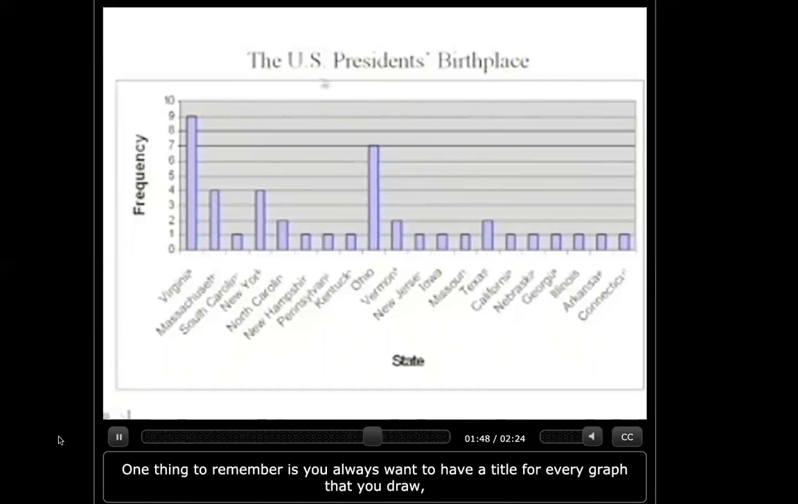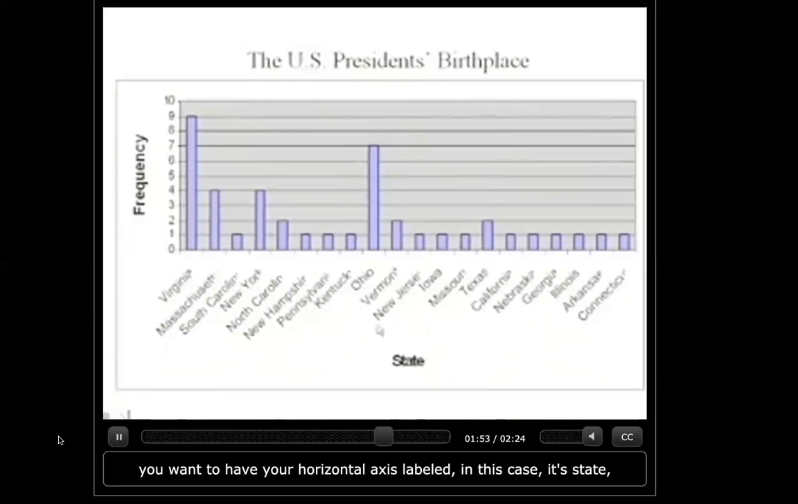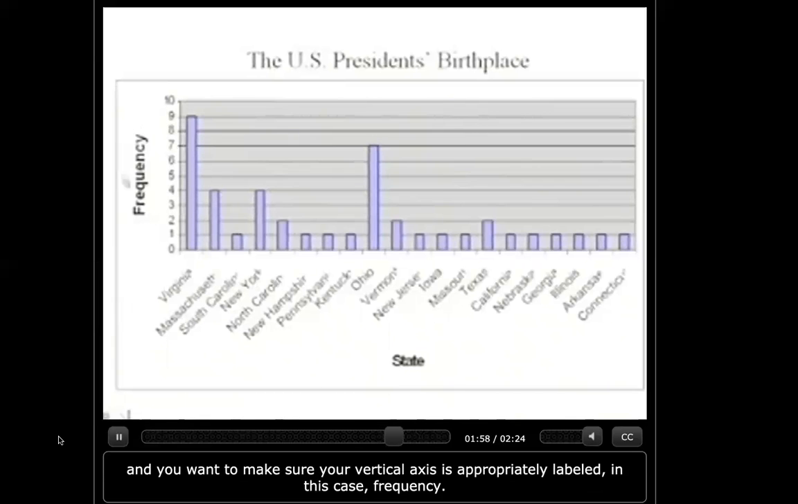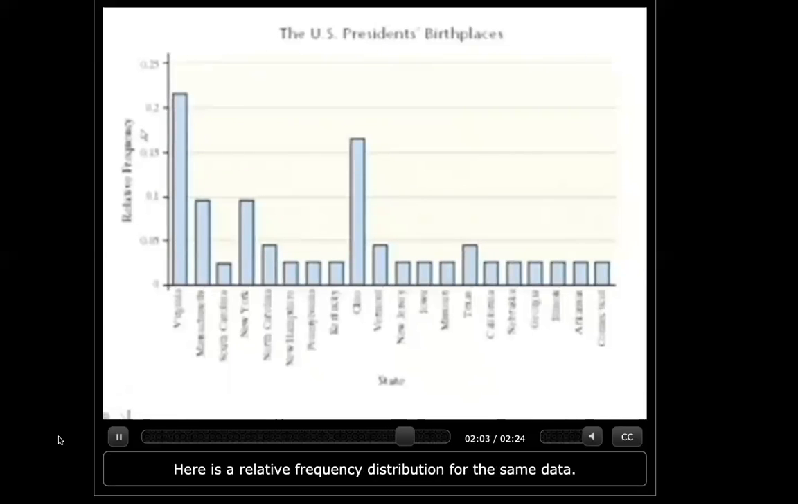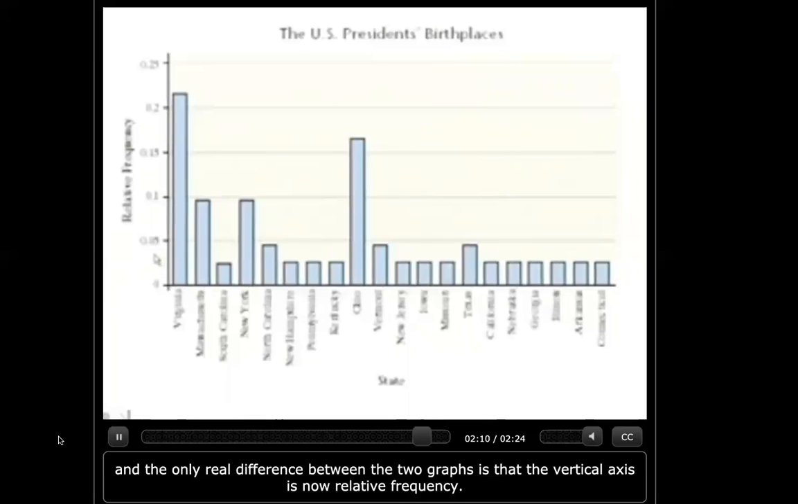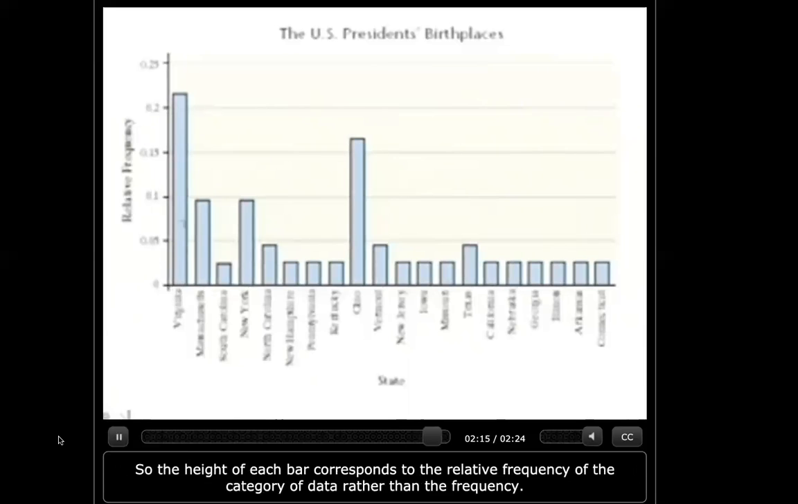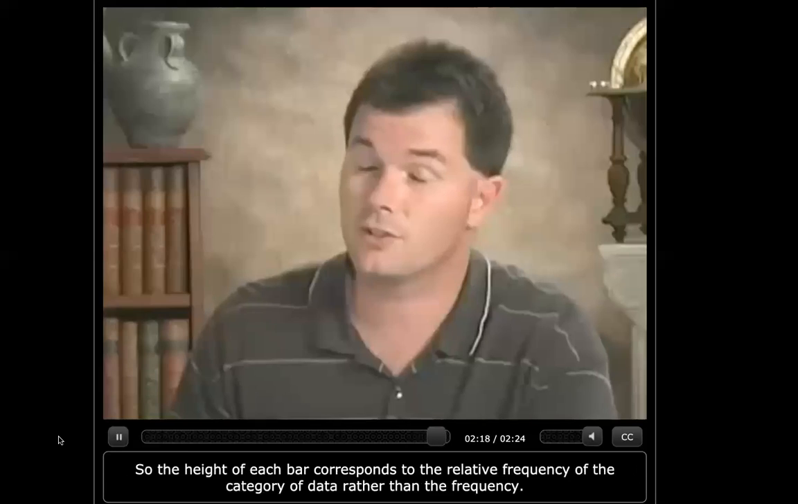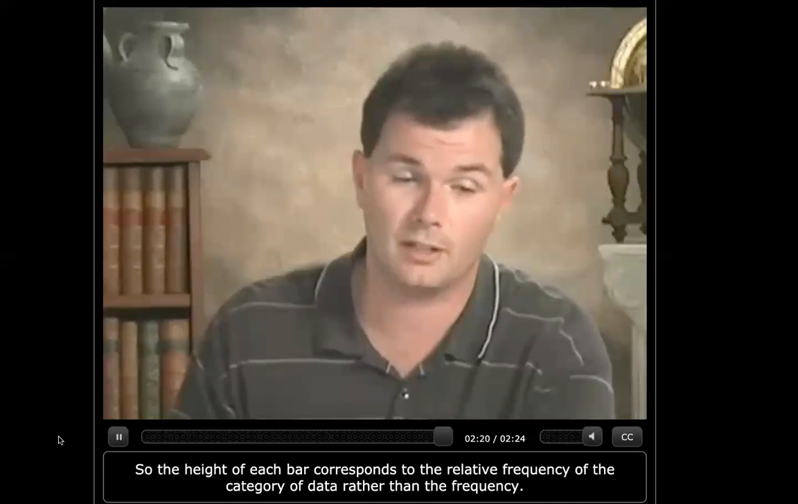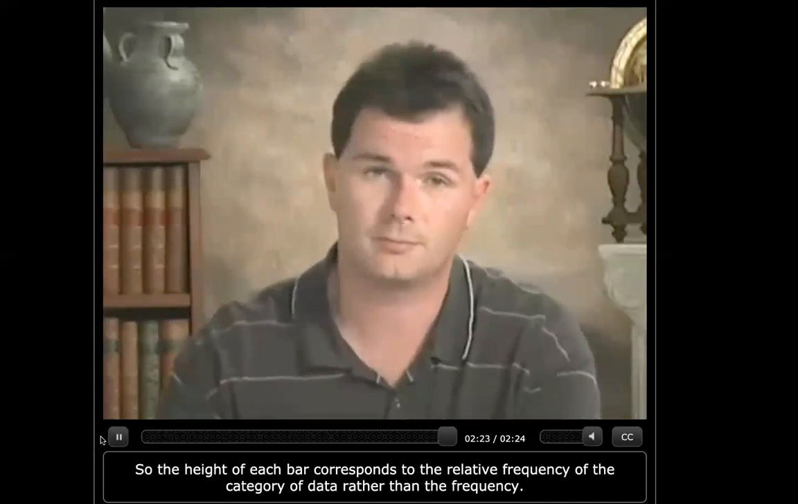One thing to remember is you always want to have a title for every graph that you draw. You want to have your horizontal axis labeled, in this case state, and you want to make sure your vertical axis is appropriately labeled, in this case frequency. Here's a relative frequency distribution for the same data. You'll notice that the shape of the graph looks exactly the same. The only real difference between the two graphs is that the vertical axis is now relative frequency. So the height of each bar corresponds to the relative frequency of the category of data rather than the frequency.